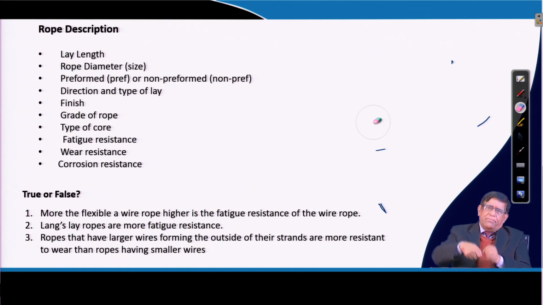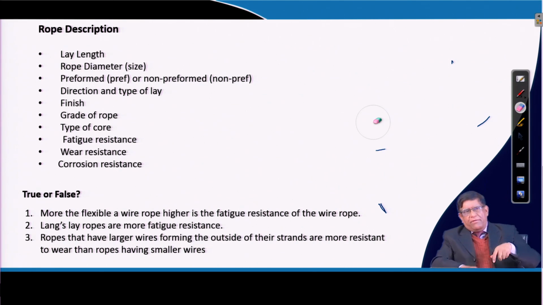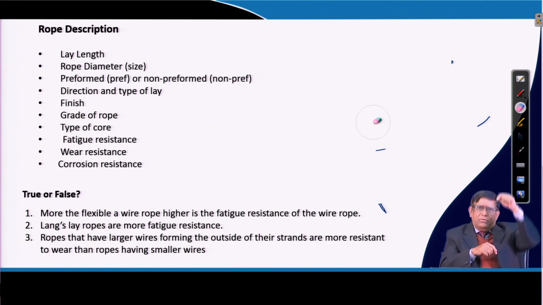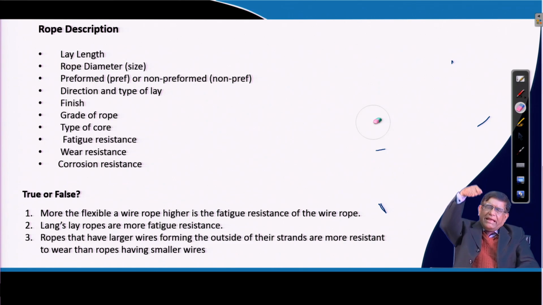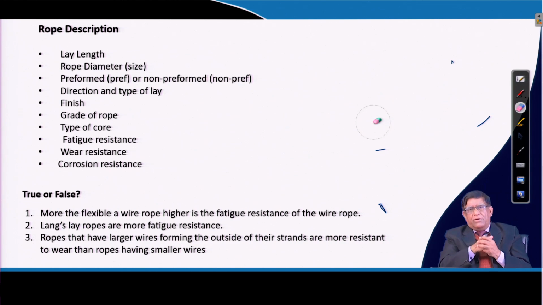We also need to calculate the maximum length of suspension a wire rope can give. If you are going to have, say, a 2 kilometer deep mine, going down 2000 meters, and you have, say, a 50 millimeter diameter wire rope hanging there, you can find out, depending on the steel used, how much steel material will be suspended from the top.